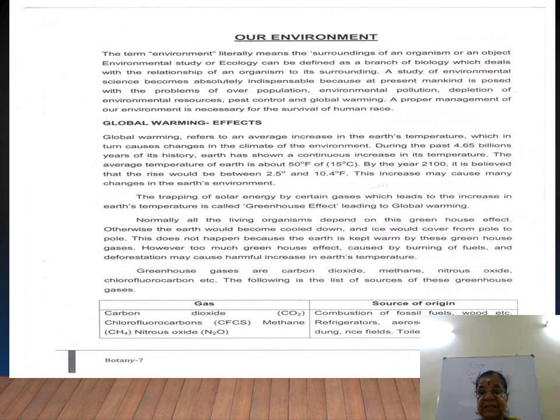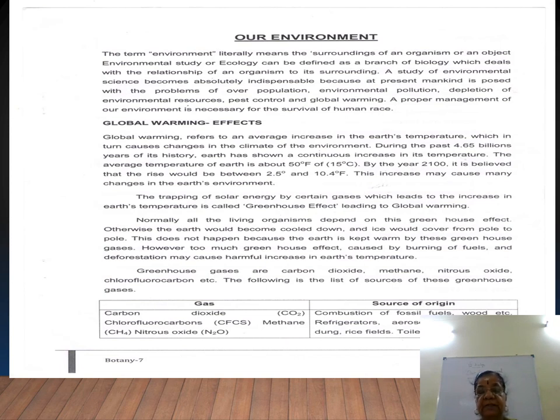Population increases, respiratory carbon dioxide increases, and the level of global warming will rise. A proper management of our environment is necessary for the survival of the human race. I hope you follow this.